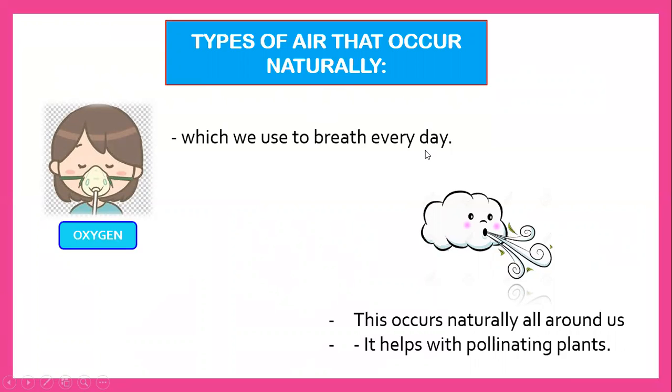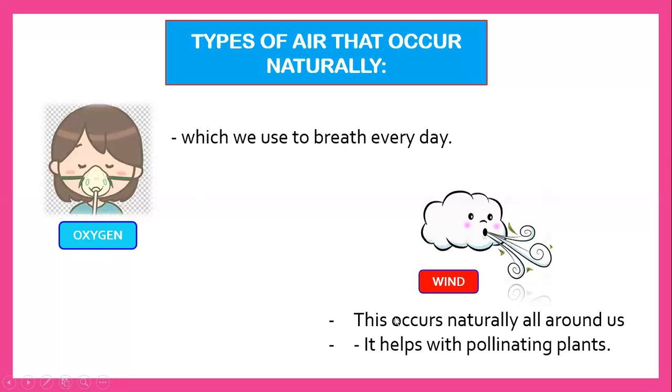The air that we always breathe in and out of our body is called oxygen. Again, class, that is called oxygen.